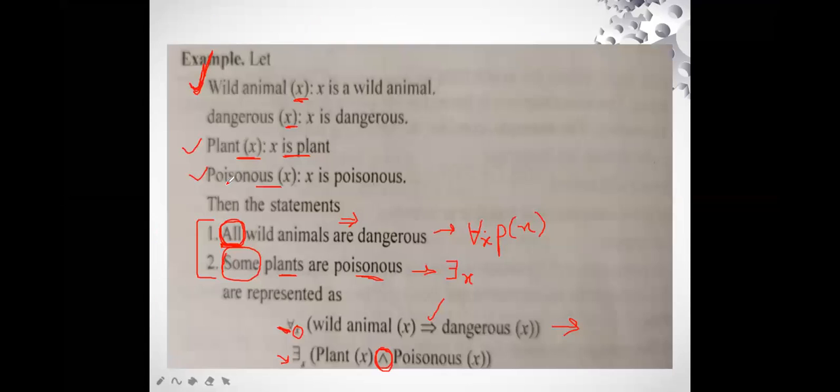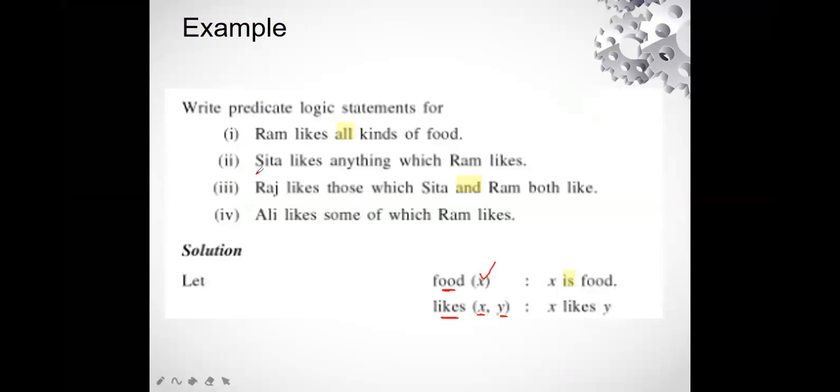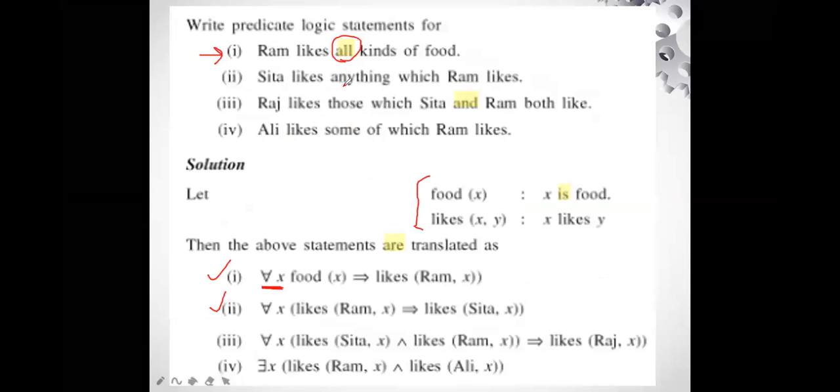So this is how we are going to find out what type of quantifier it is. It is saying Sita likes anything. Anything means all the things, right? So anything is again an indirect indication word which is indicating towards the universal quantifier. Okay, so this is universal quantifier again.